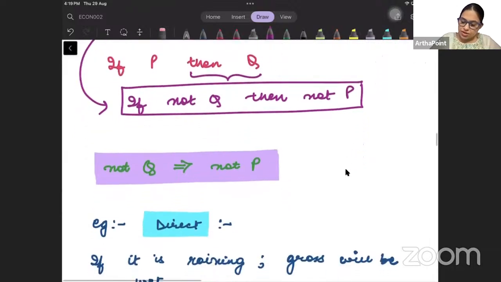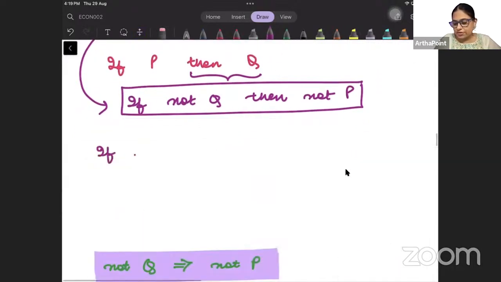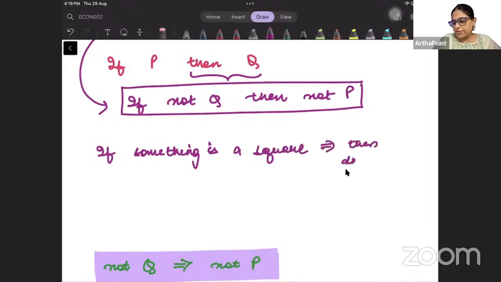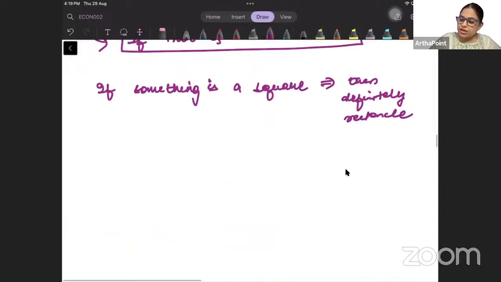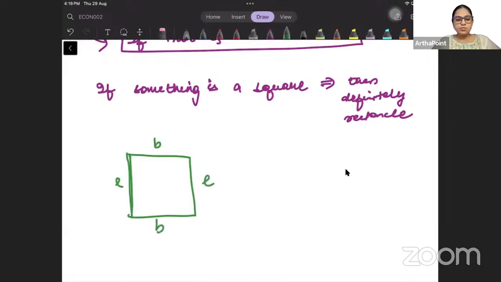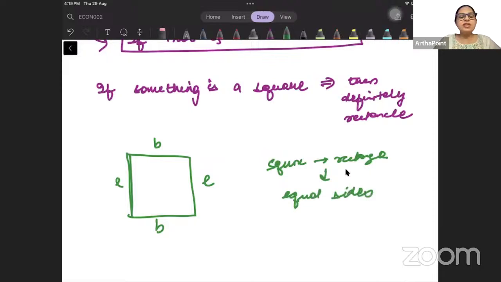Like if I tell you that if something is a square, then it is definitely a rectangle. Why? Because beta, a square is a rectangle with equal sides, where length and breadth are equal.